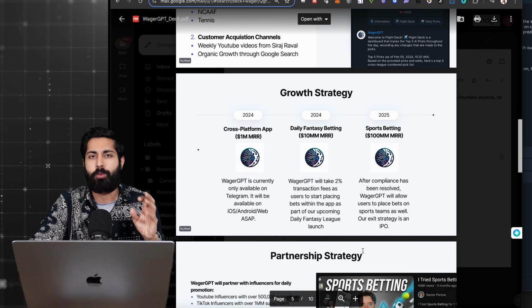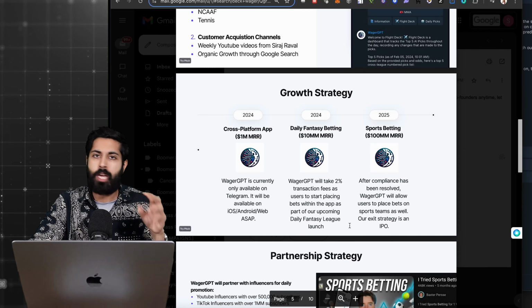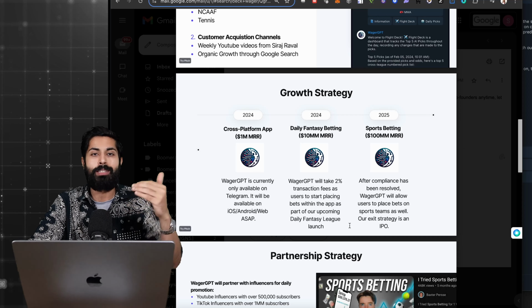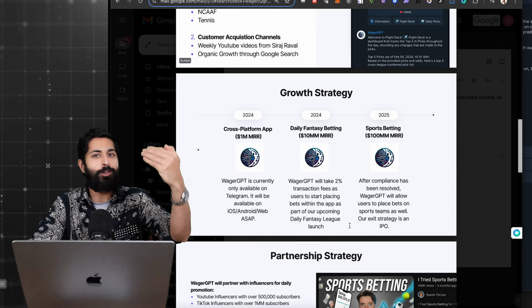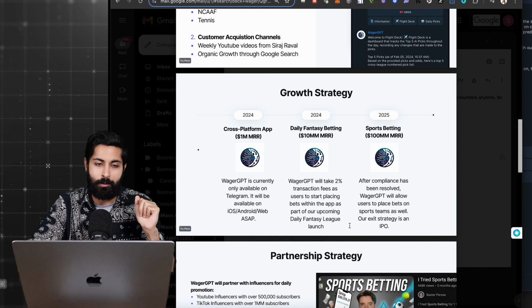And the growth strategy for Wager, I'm all in on this, is going to be to grow this to $10 million in revenue through becoming a sports book in a way, or at least partnering with sports books. And right now we have a subscription model, but eventually we want to let our members place bets. I know you guys really want to start placing bets with the bot. And that's what this demo at the beginning was for.